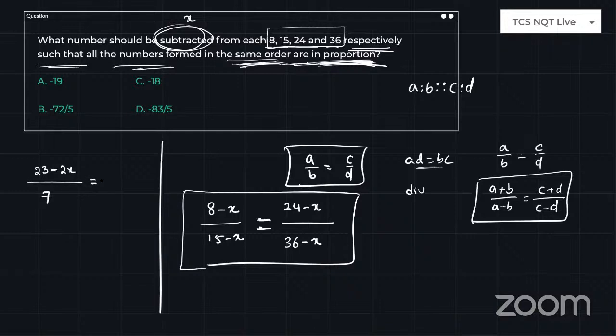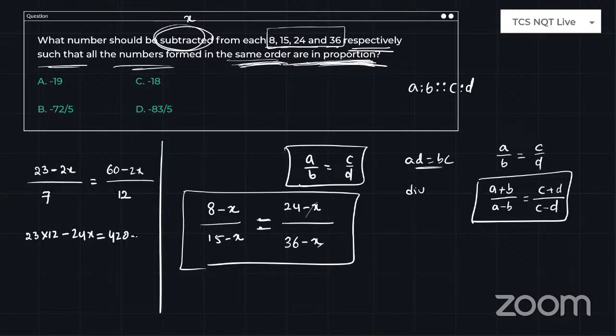I will tell you simply: take the sum, take the difference. That's it. The sum of 24 and 36 is 60 minus 2X, divided by the difference, where X gets cancelled, which is 12. So cross multiplication: 23 into 12 minus 24X is equal to 42.